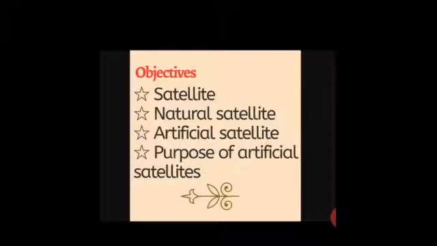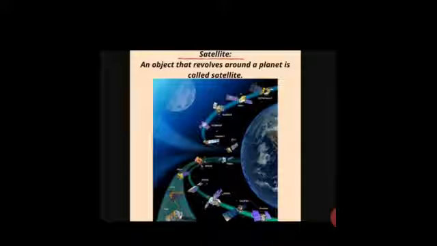Let's have a definition of satellite. What is a satellite? A satellite can be defined as an object that revolves around a planet. As you can see in this picture, so many satellites are revolving around the earth. This is an example of a natural satellite. The moon revolves around the earth, so the moon is a natural satellite of the earth.